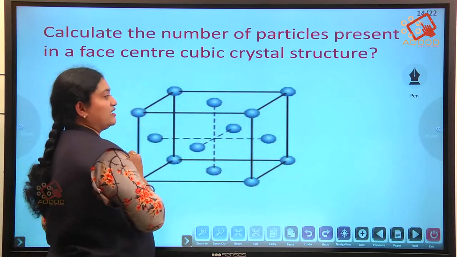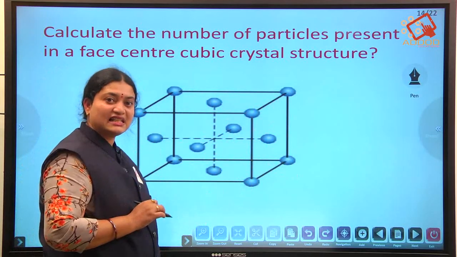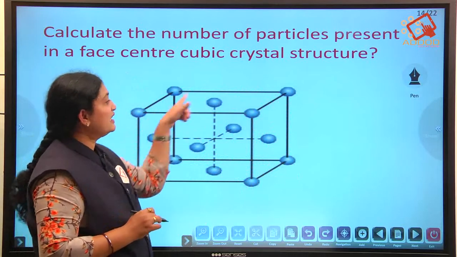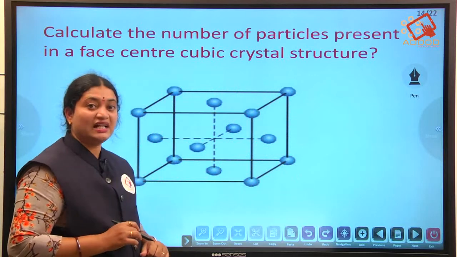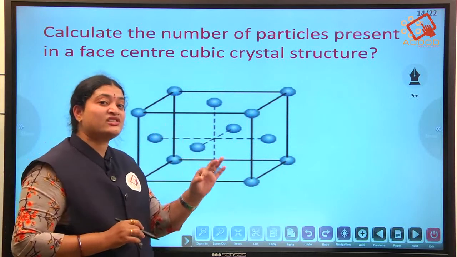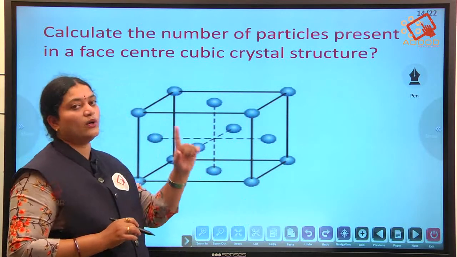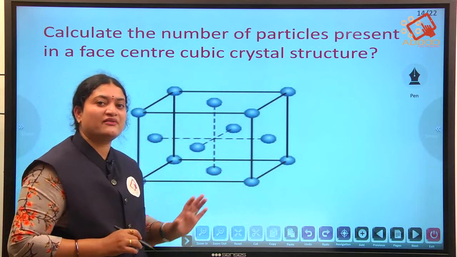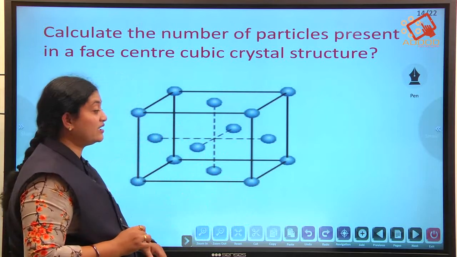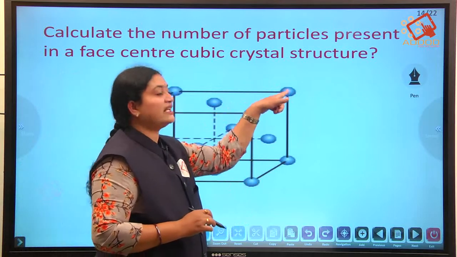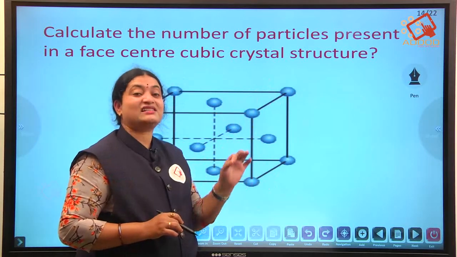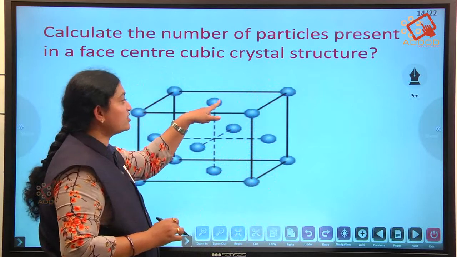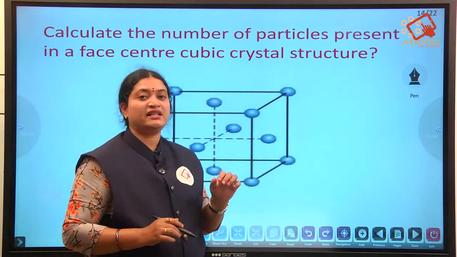Here you can observe this is a face centered unit cell, which has 8 corners, and at each face we have 1 particle. The contribution at the corners is 1 by 8, and the contribution of each face is 1 by 2.